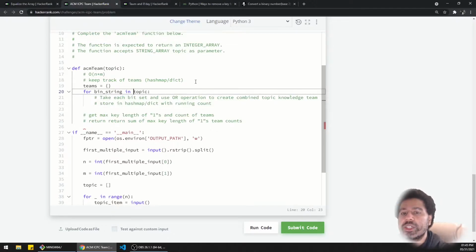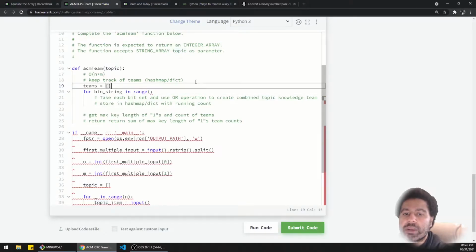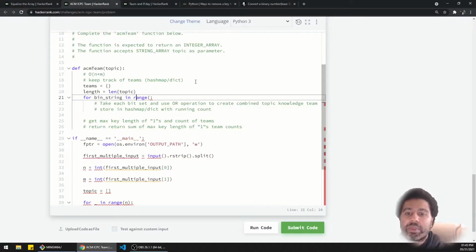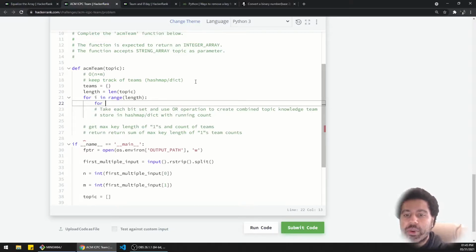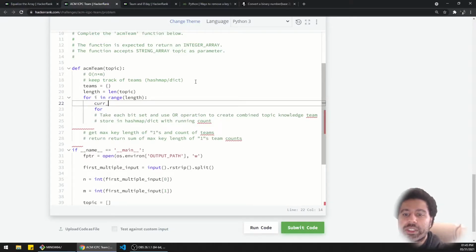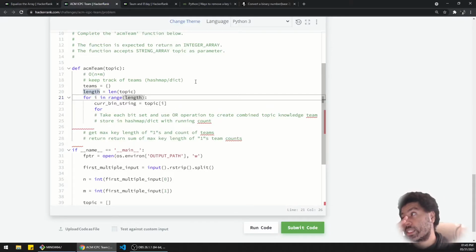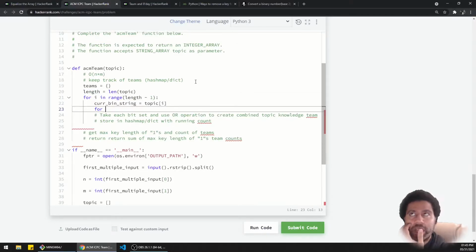So I'm going to do actually range here. So I'm going to say range length equals, I can't type, I swear. Range of the length of whatever we're doing, and then this is going to be i, and we're going to say for, so this is the current binary string, and that equals topic i. And what we want to do is look in front of that number all the way to the end. So I think what we're going to want to do is, well, we don't need to go to the end, right? So we can say length - 1 here, because in the end, we're going to have to go through the length all the way anyway.